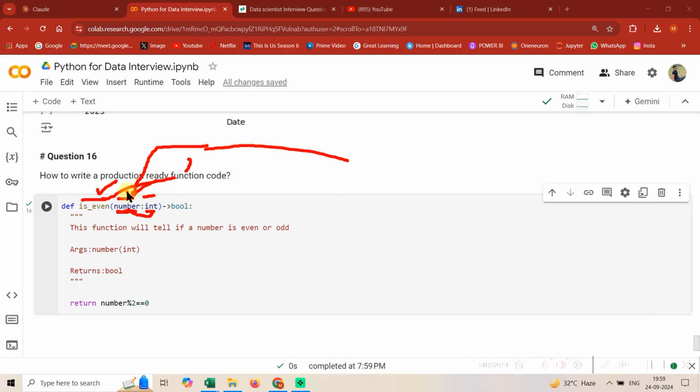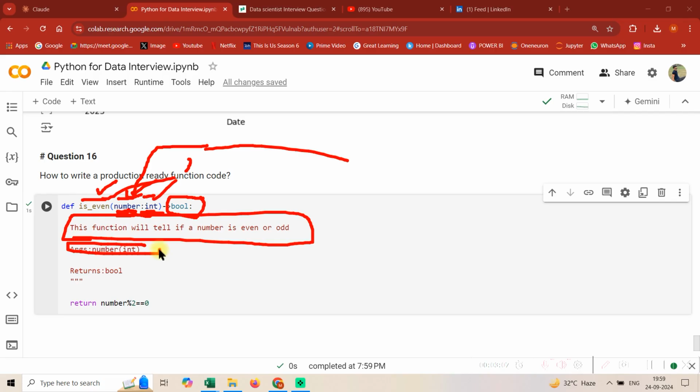So the input name is that someone will come, whenever he's using this function, would read this function and say, okay, I need to pass an argument named number, and that should be of what data type? Integer. And what data type will this function return? This will return boolean. And then you need to write about what this function does, how many arguments it takes, and what it returns.